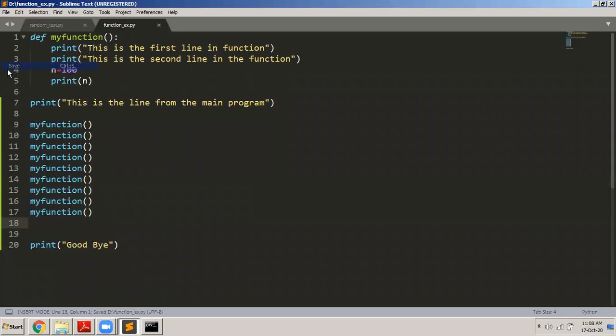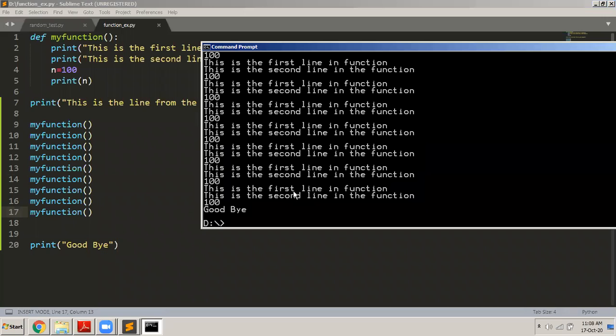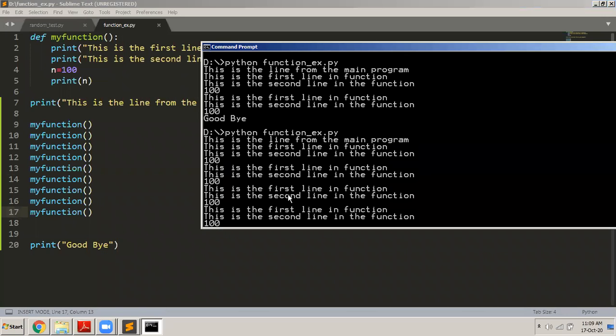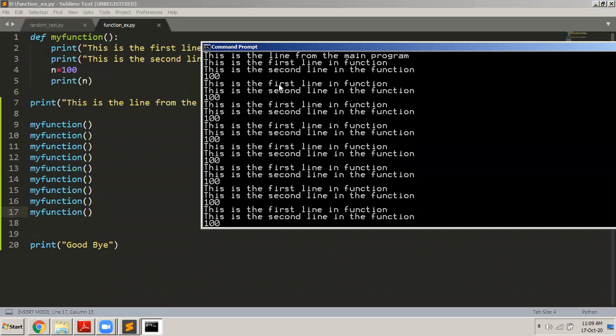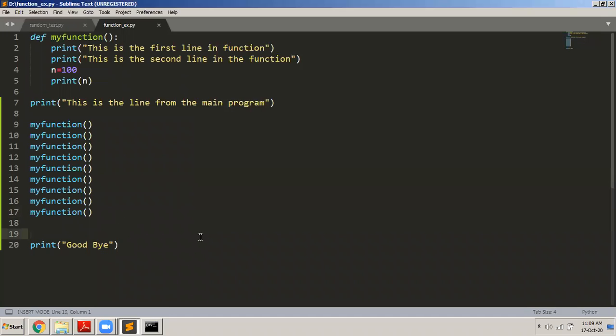File, save. So I'm calling it how many times now? 1, 2, 3, 4, 5, 6, 7, 8, 9. 9 times I'm calling it. Let us see what happens. Okay, so you can see 9 times it executed the body of the function, and then finally it displayed goodbye, and then it stopped. Simple.